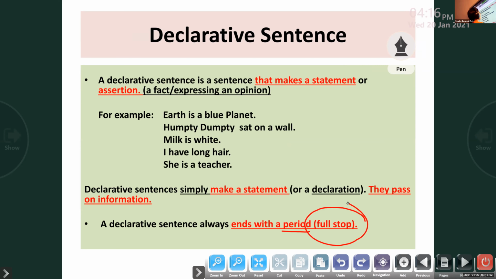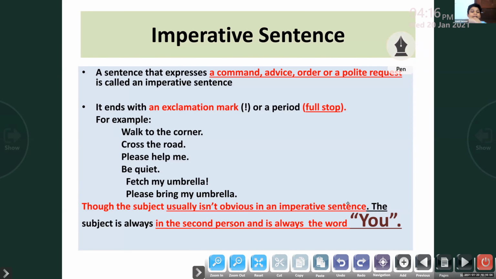Okay, let us talk about the second one, called imperative sentence. What is the second kind called? Imperative. What do you mean by an imperative sentence, children? Imperative, Angelina, imperative. Ma'am, I don't know. So let me explain an imperative sentence to you.